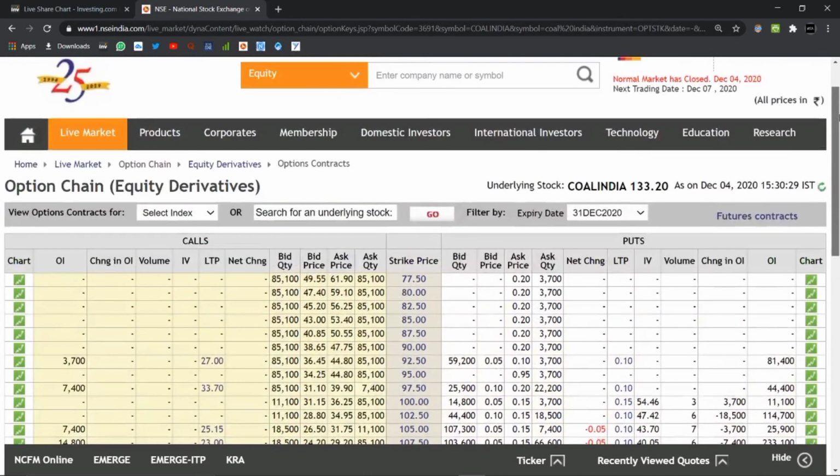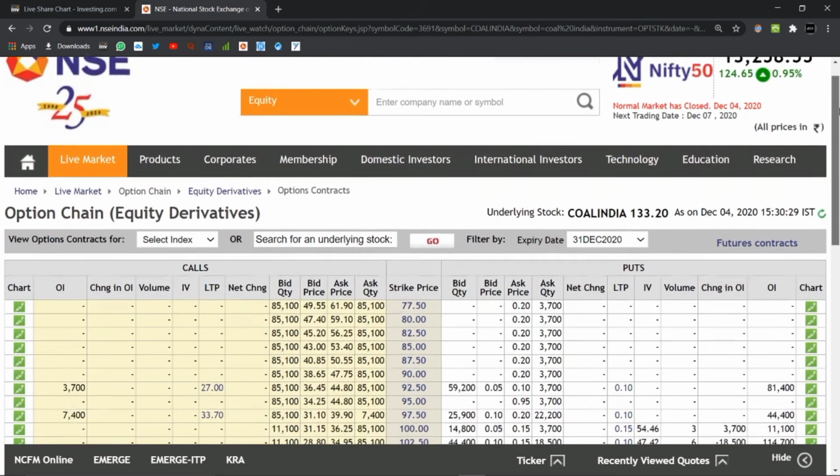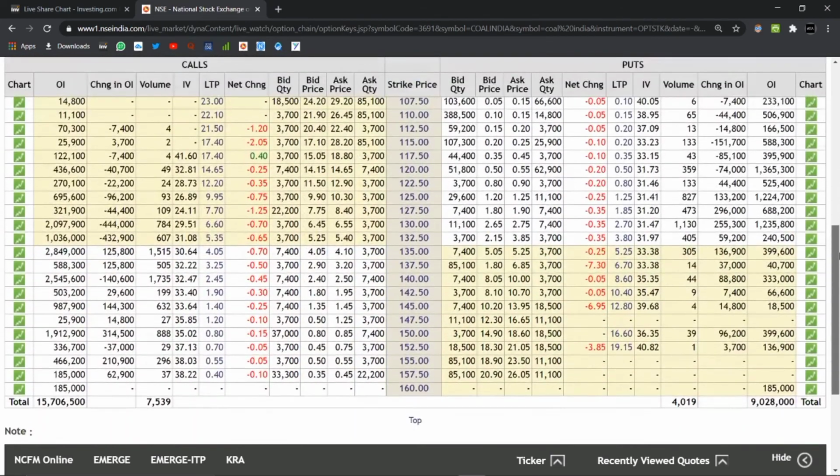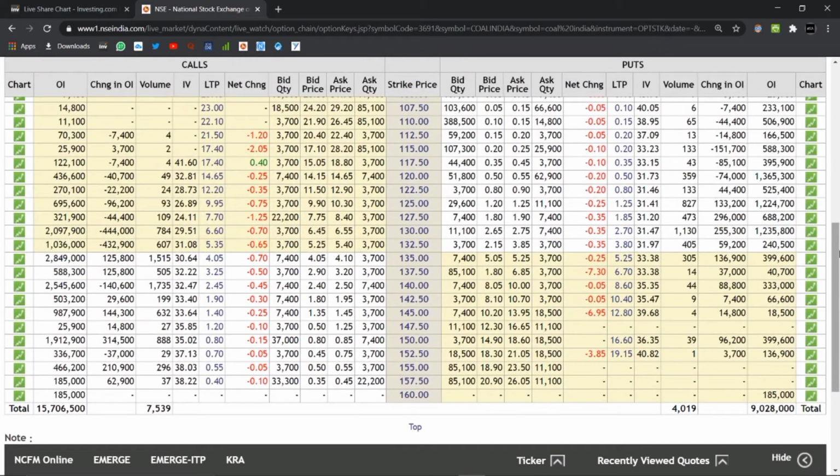So yes, if you see, this is the NSE website which I'm using as a source to analyze the derivative data of the stock. And if you see, the highest OI stands at a strike price of 135, which was also seen as the major hurdle on the technical chart, which lies at the 200 DMA.